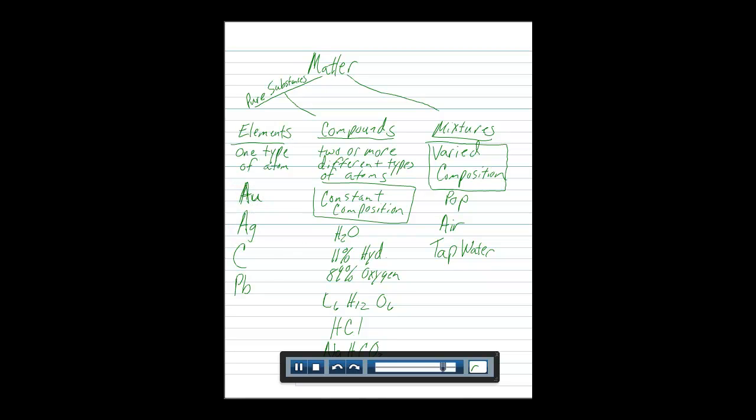And let's finish up here with mixtures. All alloys are mixtures. Examples of alloys might be brass, might also be stainless steel. Because they're mixtures, they don't have constant composition, they have varied composition. Brass is made up of copper and zinc. Some brass has lots of copper and a little bit of zinc. Some brass has lots of zinc and a little bit of copper. It can be different from place to place. Stainless steel the same way.